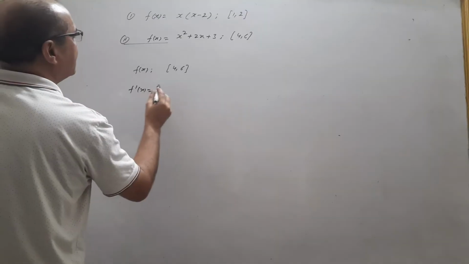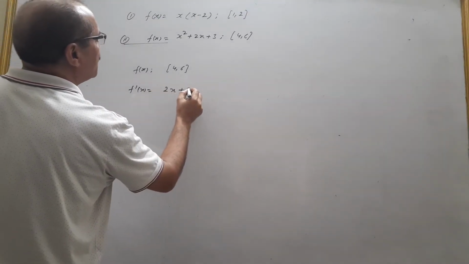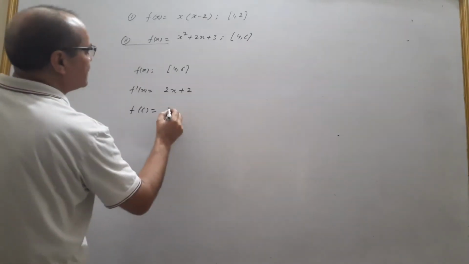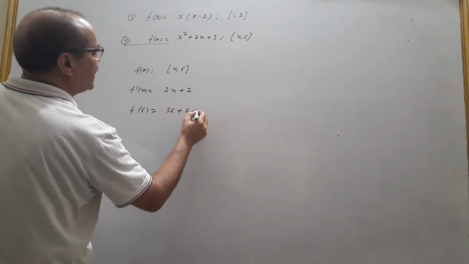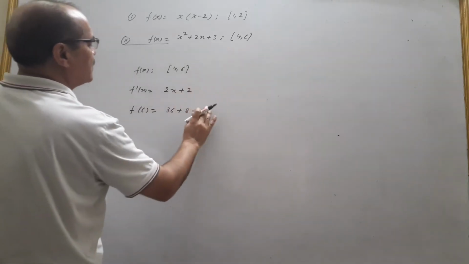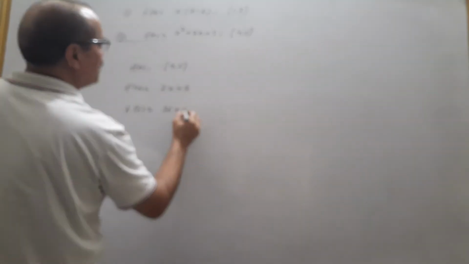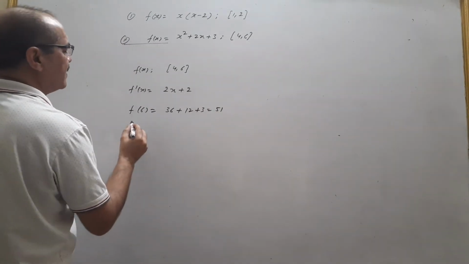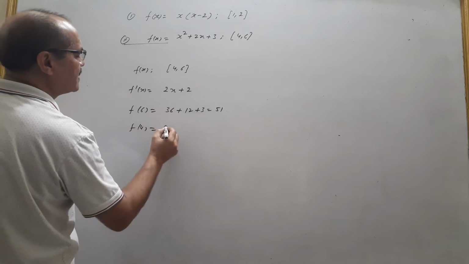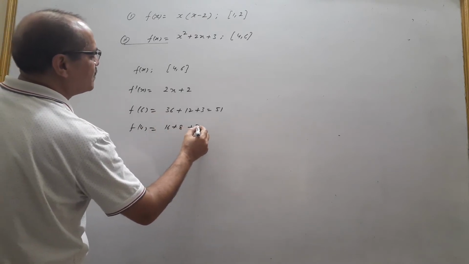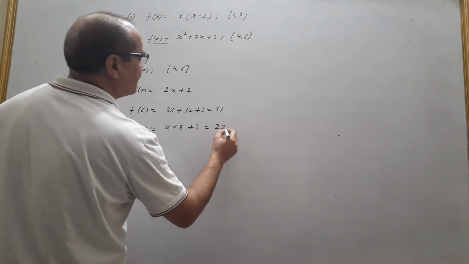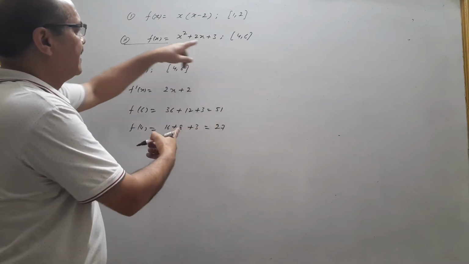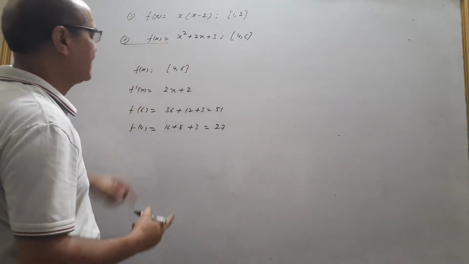Find its derivative, that is 2x plus 2. f of b, that is f(6), is 36 plus 12 plus 3, that is equal to 51, and f of a, that is f(4), is 16 plus 8 plus 3, that is equal to 27.